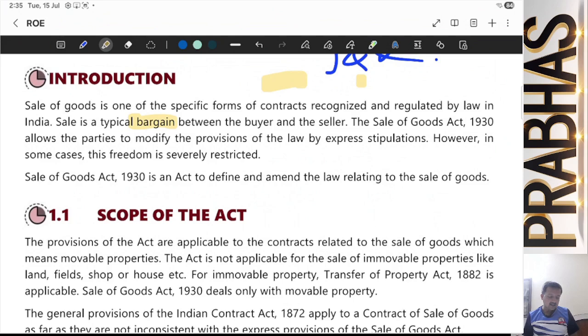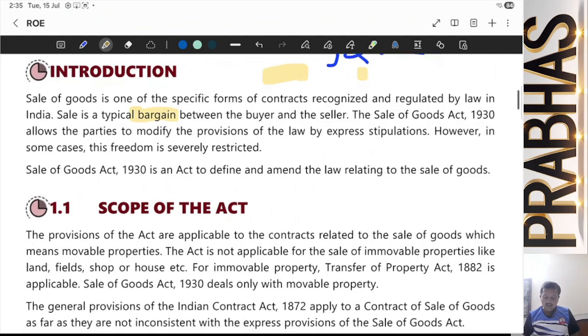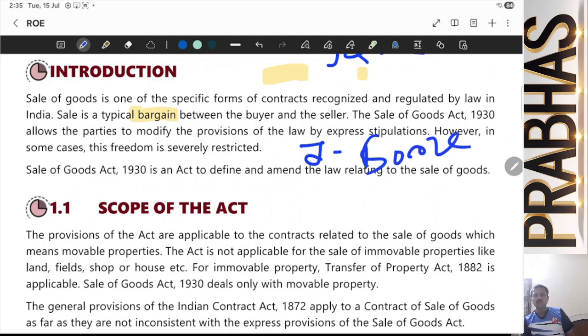The Sale of Goods Act 1930 allows the parties to modify the provisions of the law by express stipulations. That means you can change the provisions by making it express in your agreement. That means आपको लिखना है clearly क्या क्या करने वाले हो. However, in some cases this freedom is severely restricted. That means you have this independence in some cases, and in other cases you don't have. We will discuss later which are restricted.